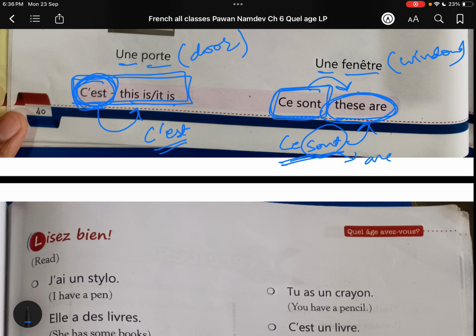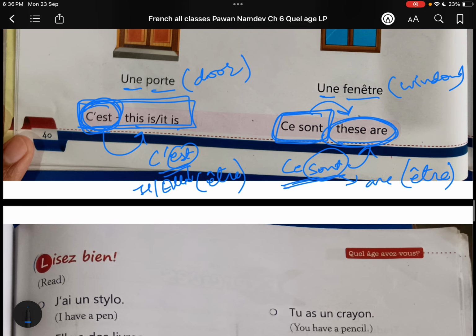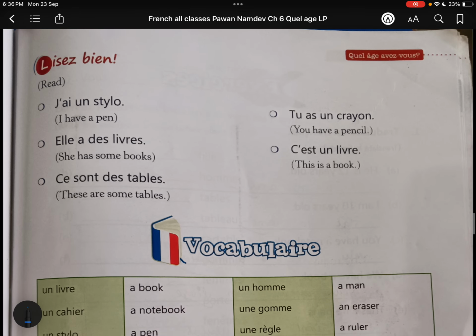The verb être, we have done the conjugation. Again est we have to use with il. With il we use it, na? Être. So you can just simply learn, because C'est means this is or it is. Ce sont means these are. Okay.